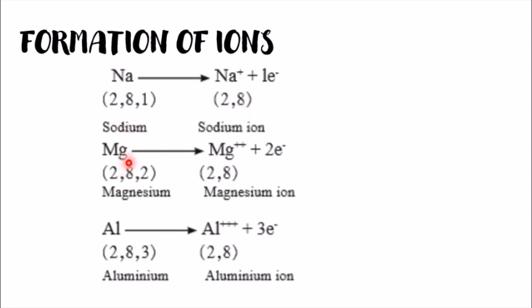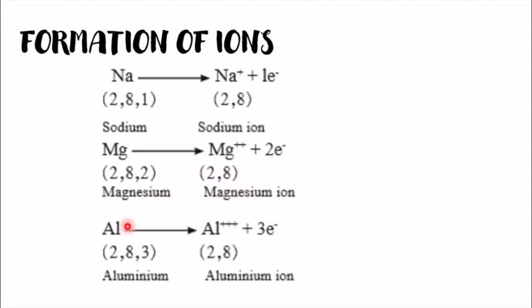Next is magnesium. The electronic configuration for magnesium is 2, 8, 2. As the last shell is incomplete, there should be 8 electrons, but here there are only 2 electrons. So it will lose these 2 electrons and become stable, becoming a cation. So it becomes Mg, losing 2 electrons, and that is the reason we have put 2 plus here. 2 electrons are lost and this has become stable.